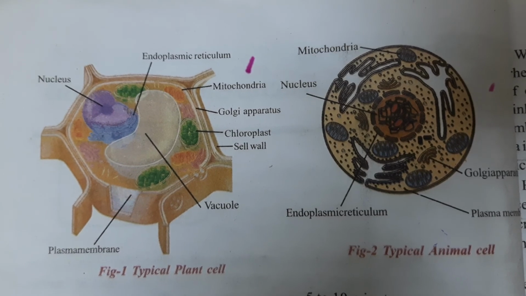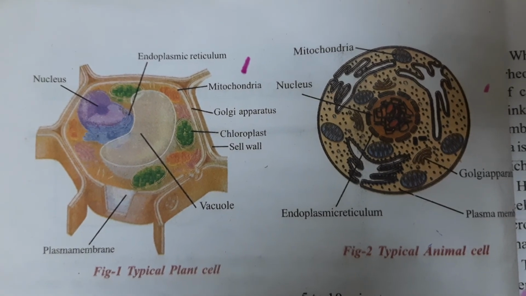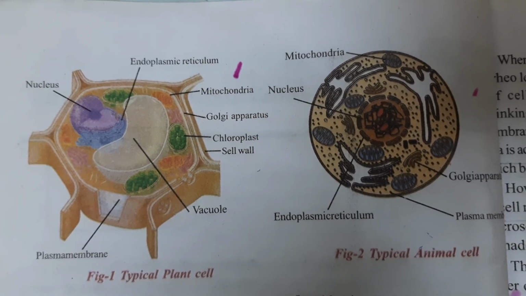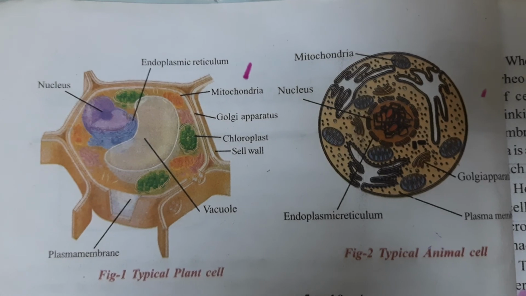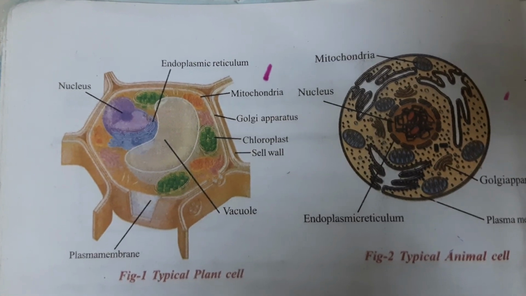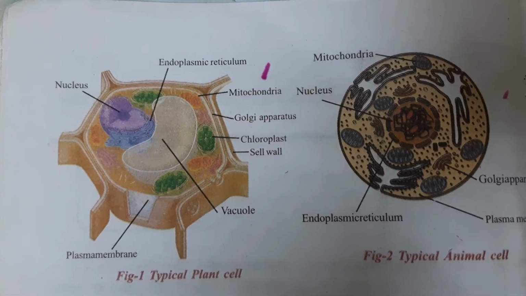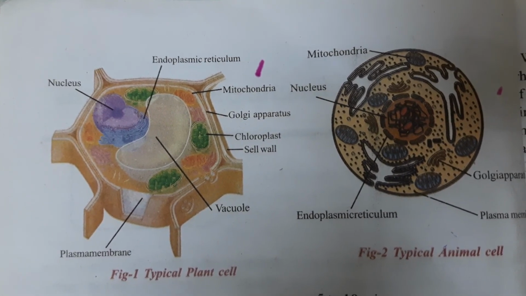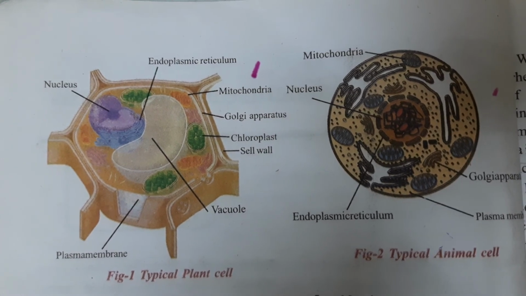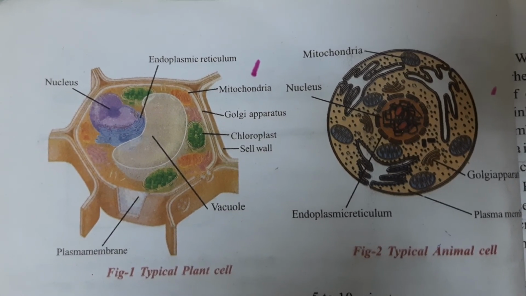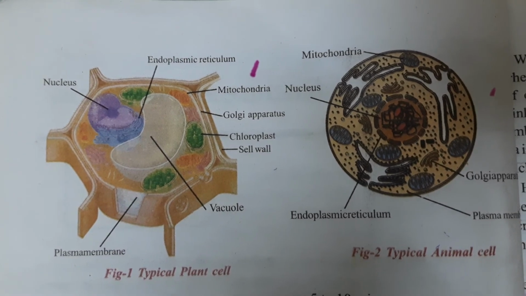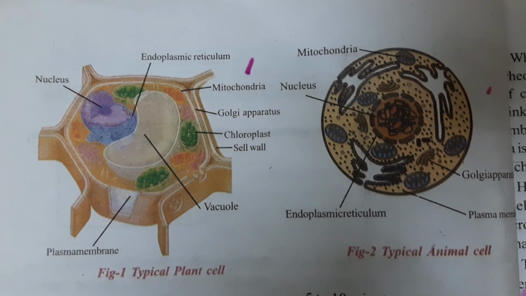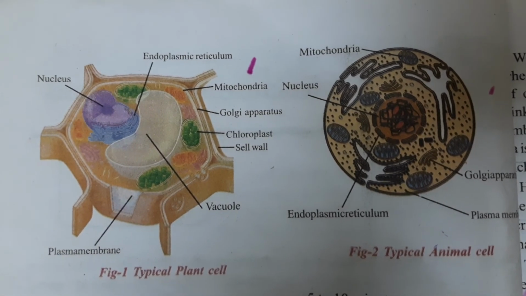First, cell wall is present in plant cell. It is absent in animal cell. Vacuoles are present in plant cell. They are absent in animal cell, and plastids are present in plant cell. What are plastids? They are green in color, chloroplasts. And they are absent in animal cell. See, centrioles are absent in plant cell. They are present in animal cell. These are the few differences between a plant cell and an animal cell.